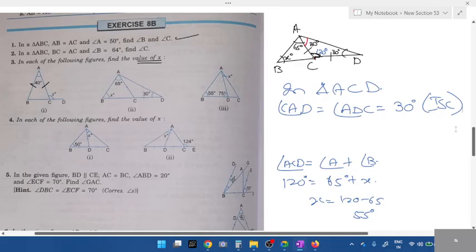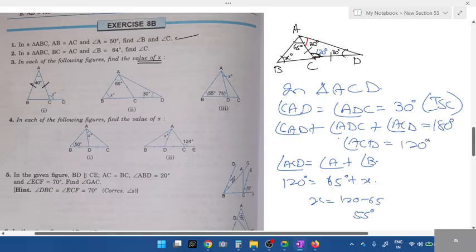Okay, write this as isosceles. Then in triangle ACD, apply the concept: angle CAD plus angle ADC plus angle ACD is equal to 180 degrees. Substitute all the values. In that we get angle ACD is equal to 120 degrees. Complete this.